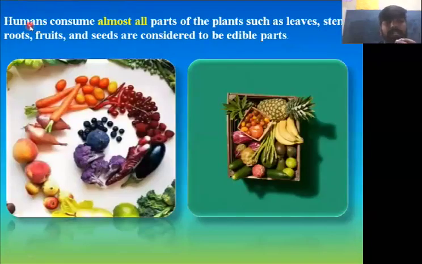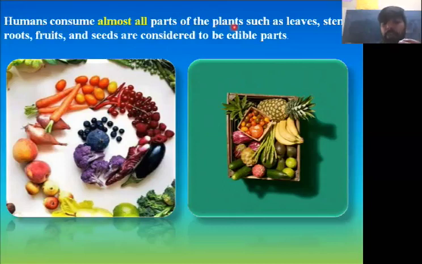Next. Humans consume almost all parts of plants such as leaves, stems, roots, fruits and seeds, which are considered to be edible parts. Now one more question arises. What are edible parts? Edible parts are nothing but the part of a plant which can be eaten. For example, in a carrot plant, what do we eat? We eat the roots of carrot. Yes or no?